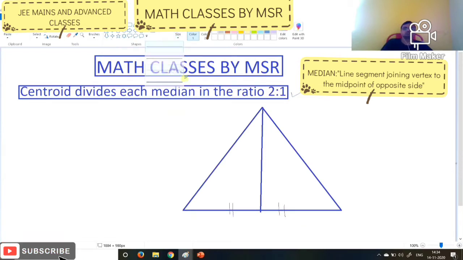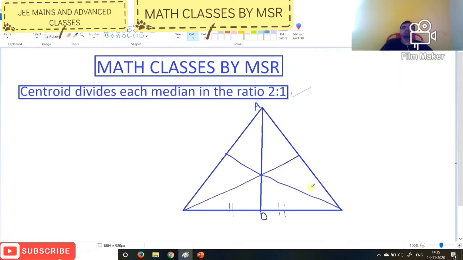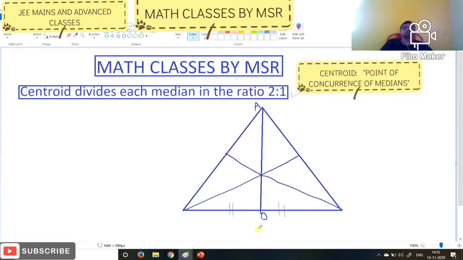So this is some point D, this is some point A, the vertex. AD is one median. Like that, from this vertex also you can draw one median, and from this vertex also you can draw one more median. So a median is nothing but the line segment drawn from the vertex to the midpoint of the opposite side. For any triangle, there will be three medians.